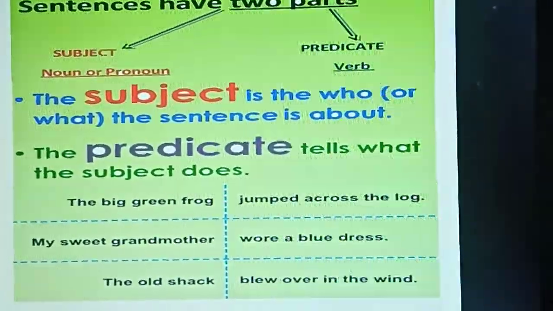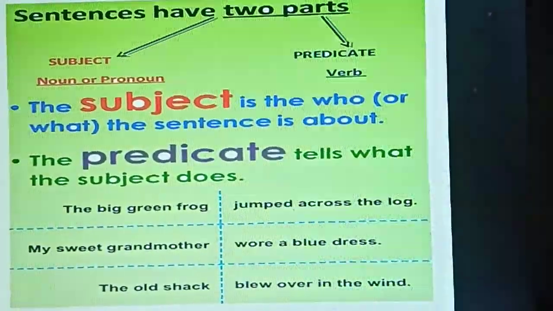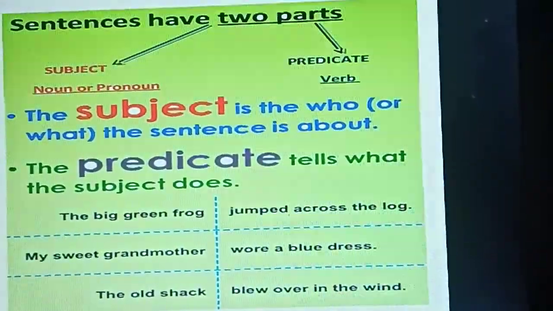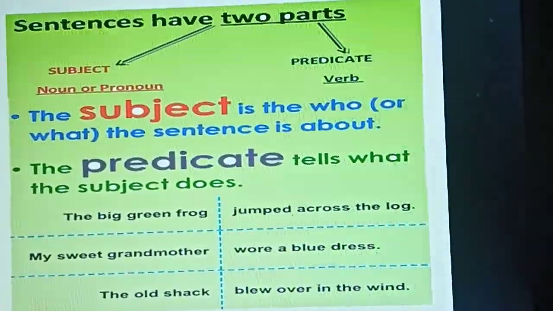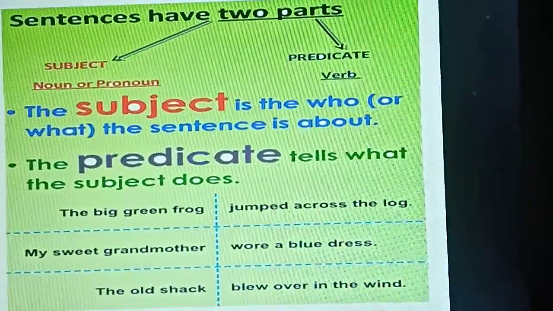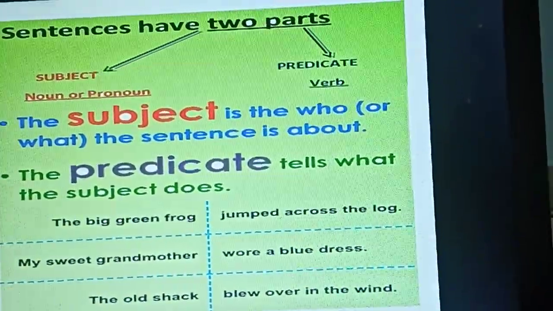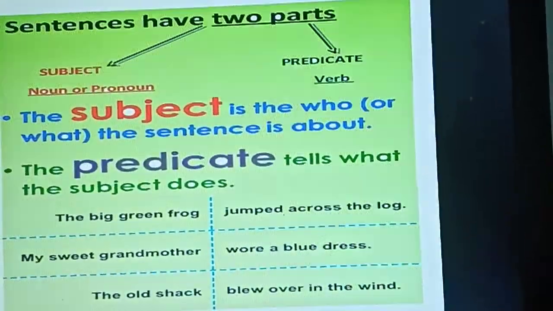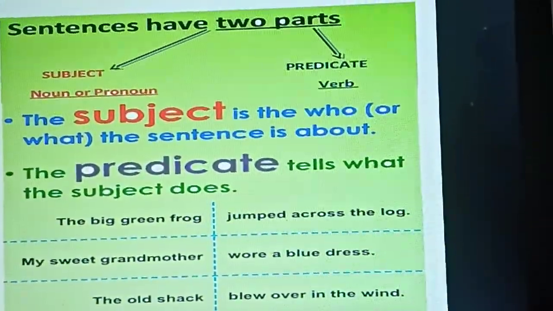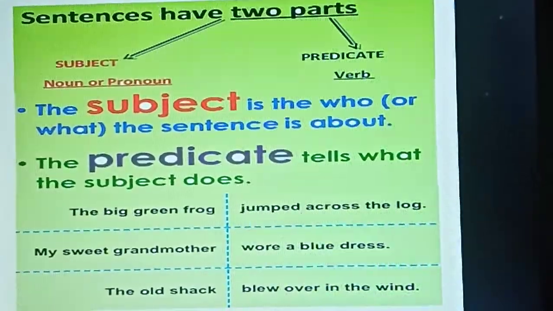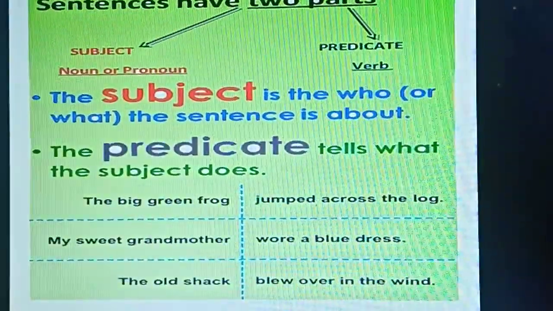My sweet grandmother wore a blue dress. Who wore a blue dress? My sweet grandmother. Do you all like your grandmother? Yes, we all like, isn't it? So here, who is wearing the blue dress? My sweet grandmother. So my sweet grandmother is the subject because it answers the question who. What does my sweet grandmother do? She wore a blue dress, isn't it? So what she did, that is the verb.